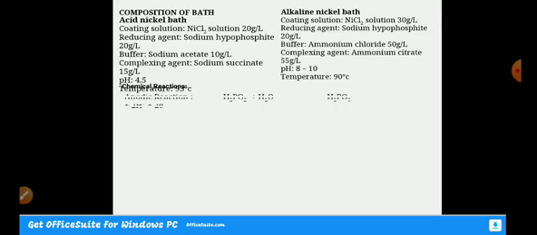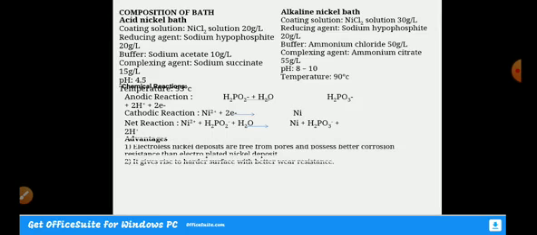The chemical reactions are like this: in the anodic reaction, the sodium hypophosphite undergoes reaction, from which electrons are liberated, and those electrons are used to convert the metal ion to metal atom, and that gets deposited. So this is the overall reaction.